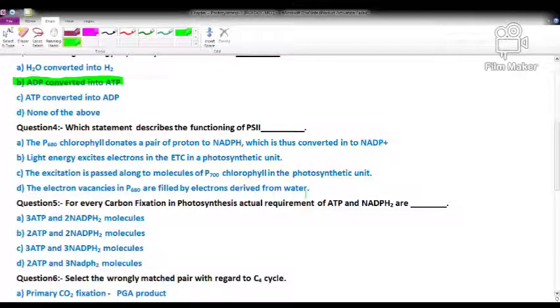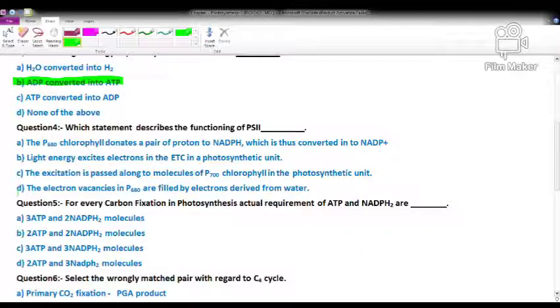So you know that during photosynthesis, in the light reaction, NADP is converted into NADPH, not NADPH into NADP. So option A is wrong, and this PS2 system belongs to P680, not P700, so option C is incorrect. And option B, light energy excites the electron in the ETC in the photosynthetic units: no, light energy excites the electron in the PS1 and PS2 systems.